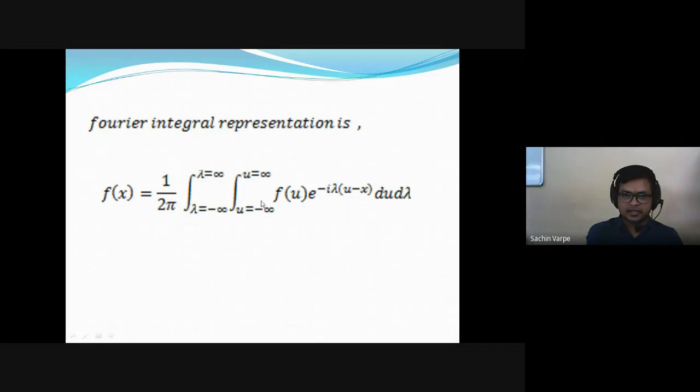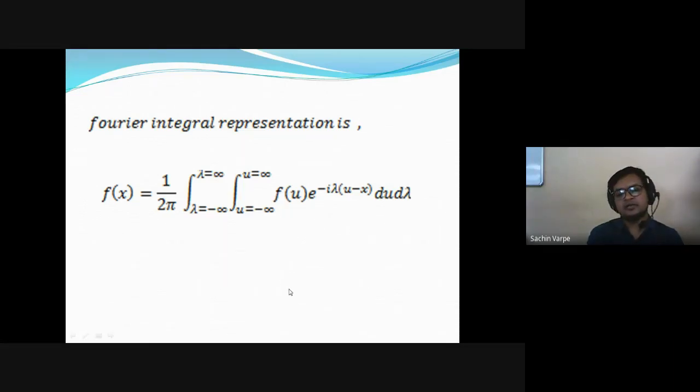As this integral is from minus infinity to infinity, that is a two-sided interval, isn't it? In a two-sided interval, depending on whether the function f of u is odd or even, the value of the integration differs. If f of u is odd, then its integration in a two-sided interval will be 0. For an odd function, the integration in a two-sided interval is 0.